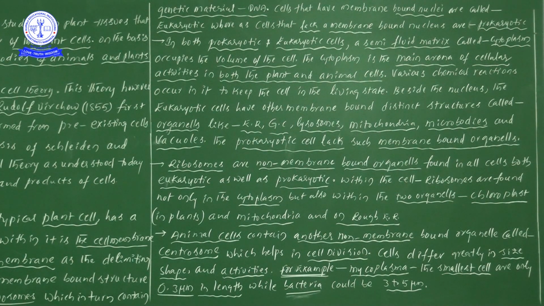Next, animal cells. Animal cells contain another non-membrane bound cell organelle called centrosome. Ribosomes are present in all kinds of cells: prokaryotes, eukaryotes, plants and animals.